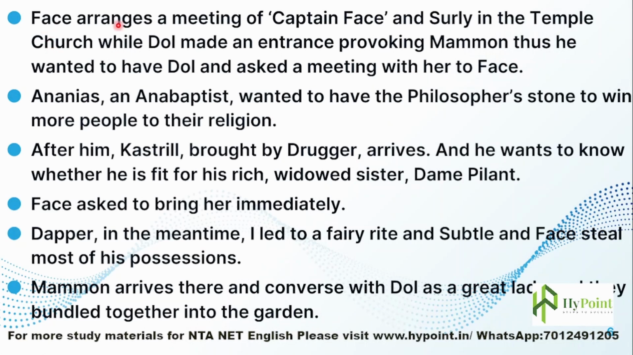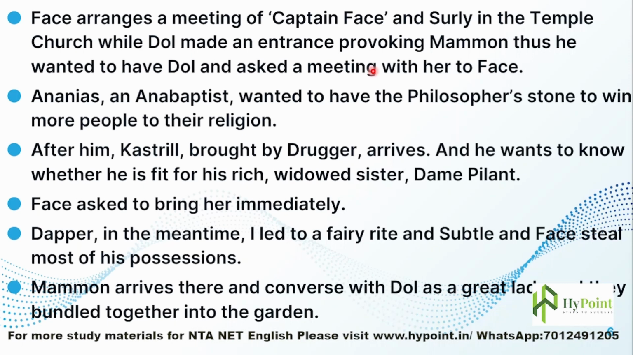Face arranges a meeting of Captain Face and Surly in the Temple Church, while Dole made an entrance, provoking Mammon. While they were talking, Face arranged that he would be disguised as Captain Face before Surly, so he arranged a meeting between Captain Face and Surly in the Temple Church. While they were talking, Dole made a provoking entrance, because she is a prostitute and she appeared desirous. This provoked Mammon to want her at once, and a meeting with her was also arranged by Face.